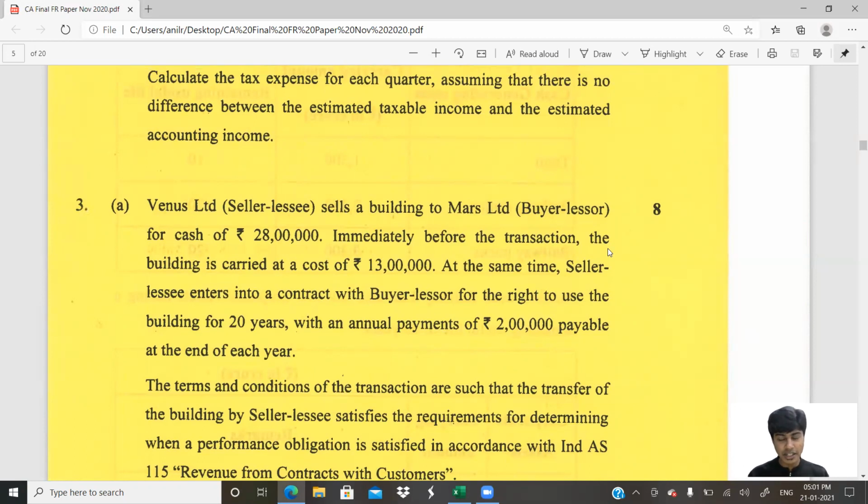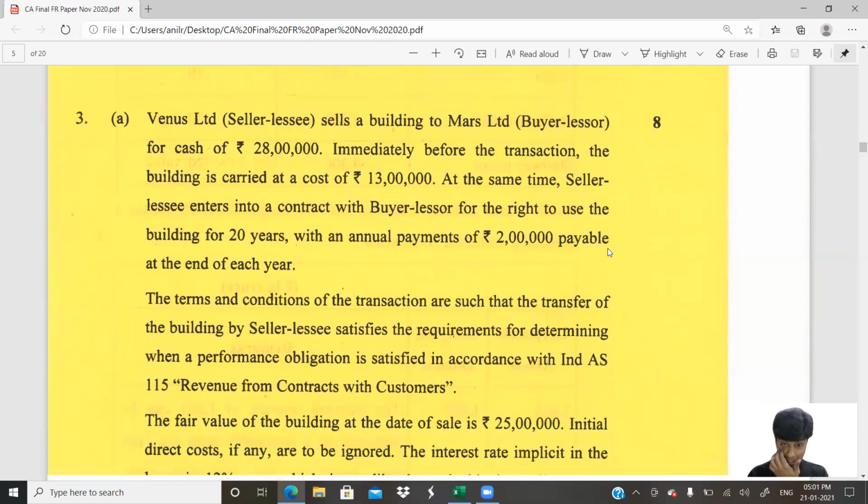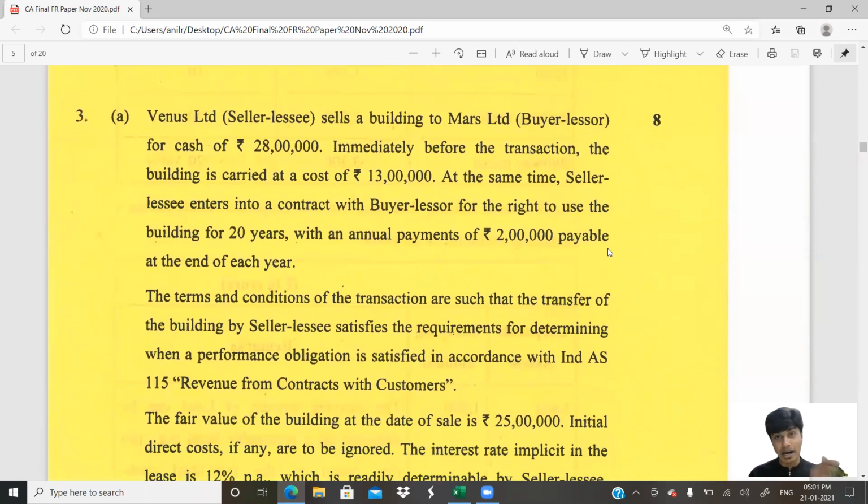So the current understanding of this question is Venus has sold it to Mars. So Venus is the seller, Mars is the buyer. Venus has taken the asset back on lease from Mars Limited. We have to read it further to understand whether it is operating or financing. So for cash of rupees 28 lakhs. So what exactly is this 28 lakhs? 28 lakhs is our selling price. You get that? 28 lakhs is the selling price.